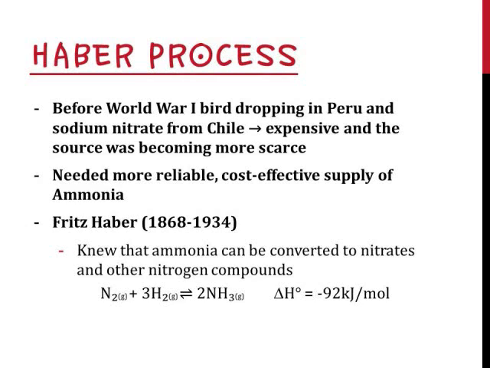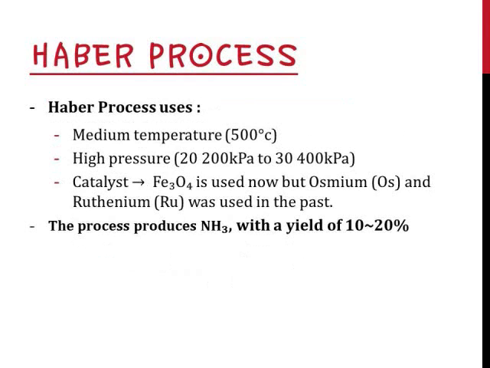Before World War I, bird droppings in Peru and sodium nitrate from Chile were the main source of nitrates for human use, and the source was expensive and it was becoming scarce. Therefore, they needed more reliable, cost-effective supply of ammonia. Fritz Haber, who is the founder of this process, knew that ammonia can be converted to nitrates and other nitrogen compounds. Haber process uses medium temperature, which is 500 degrees Celsius, high pressure, 2200 kPa to 3400 kPa, and catalyst.